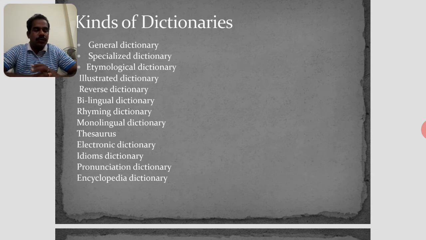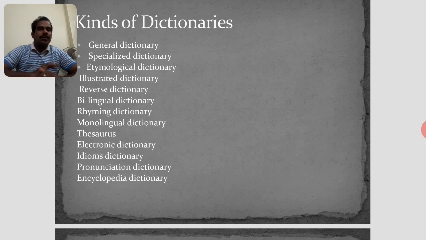It is useful to advanced learners, such as those who want to know more than the meaning. A general dictionary gives us the meaning and a little bit of usage, but the monolingual explanatory dictionary is for advanced learners and higher class students. It is also for native speakers of the language.